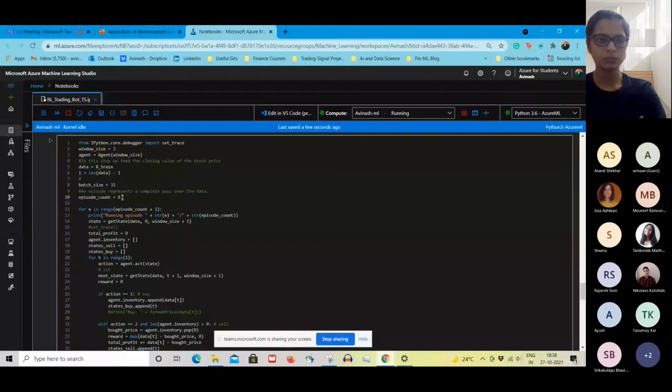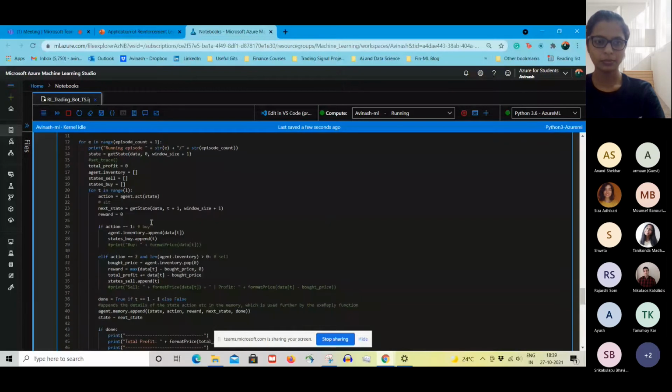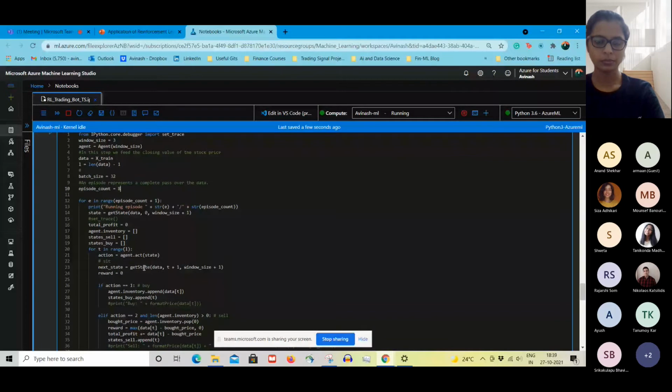I suspect it's basically because of the random actions that we are taking. I think I may have taken very much time, but okay. So what this function basically does is it iterates through all the episode counts that we have defined. And then the agent will act based on whatever the state is.